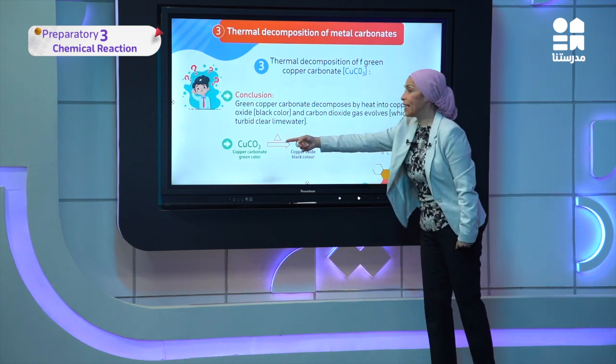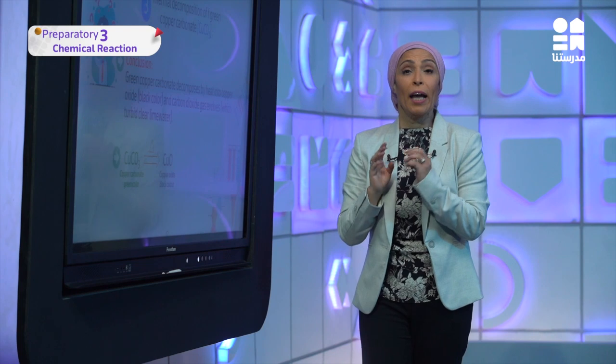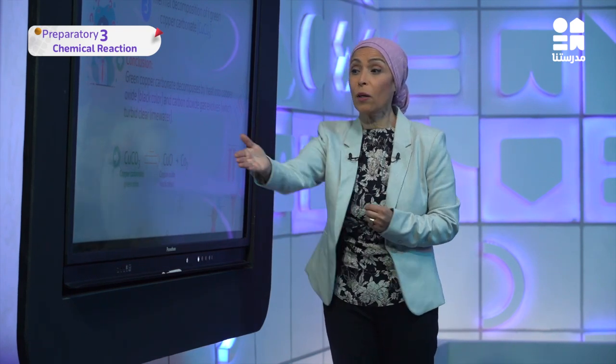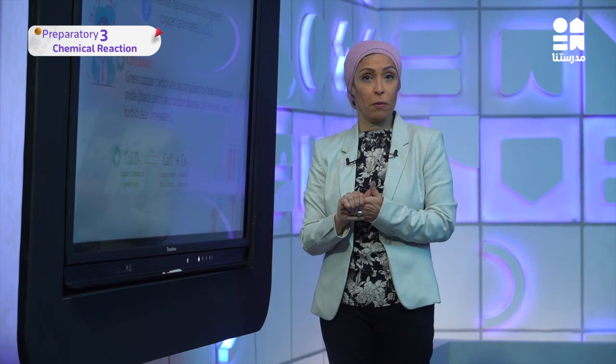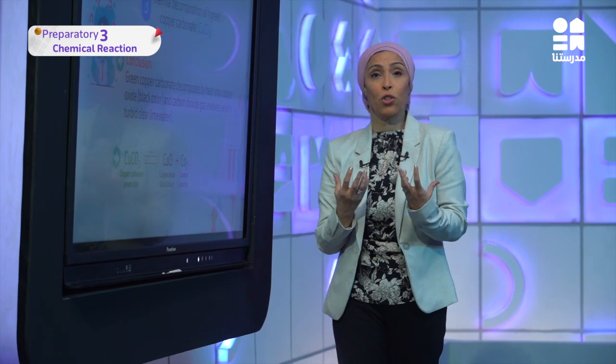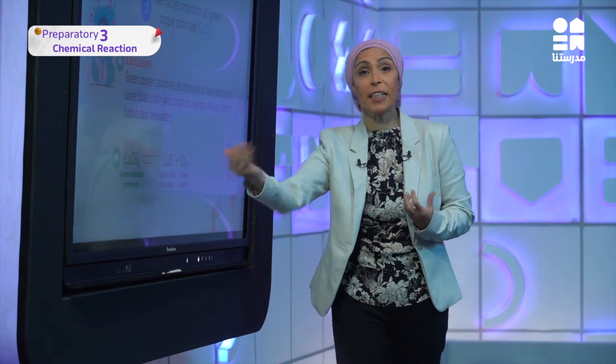Copper carbonate, CuCO3. I want you to know a very important part. Here, this is called a symbolic equation. As you know, chemistry has a language. What is the language of chemistry? This equation.